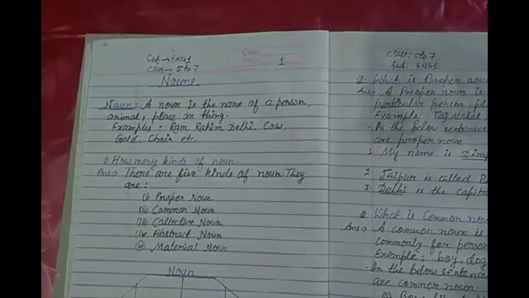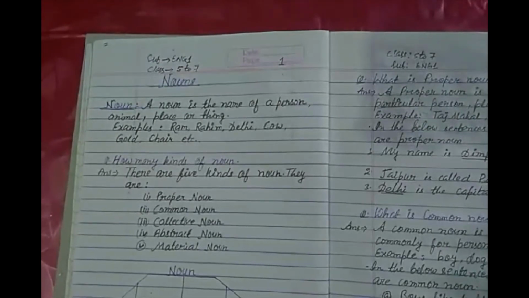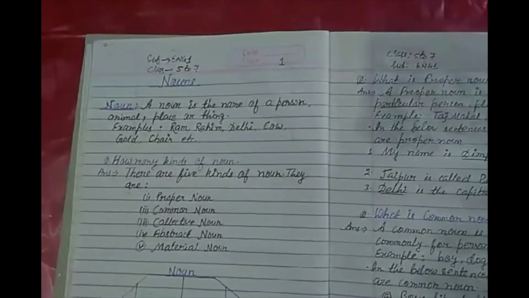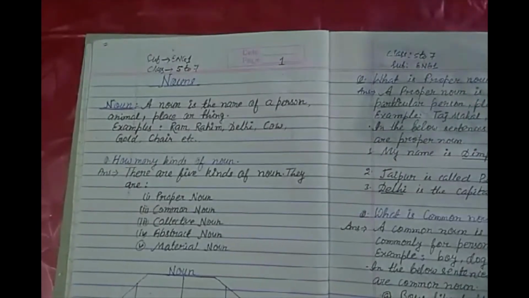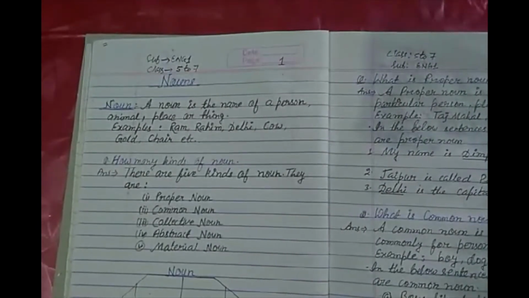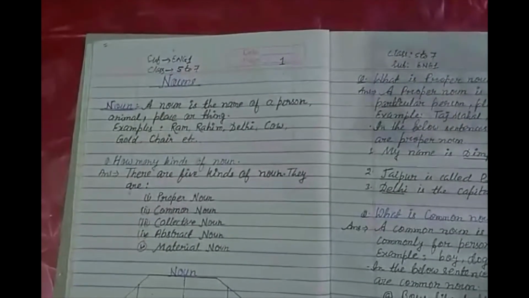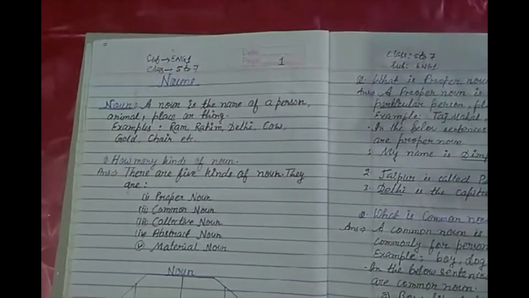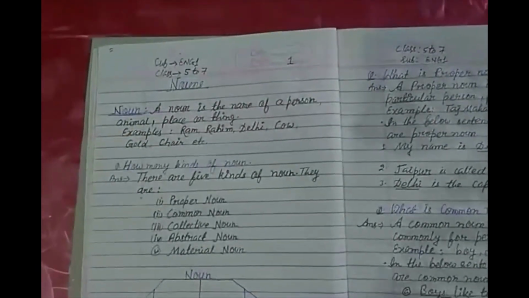Today in English 1 we have to study nouns, and in this video we will discuss about noun, the various kinds of noun with its definitions and examples. So all of you get ready, and without wasting our time let us start our today's class. First of all, let us see the definition of noun. We already read about noun, but here we will discuss more about noun. Okay, so let us see the definition of noun.